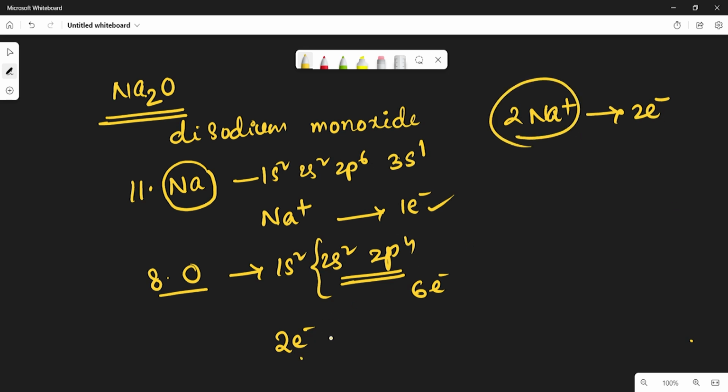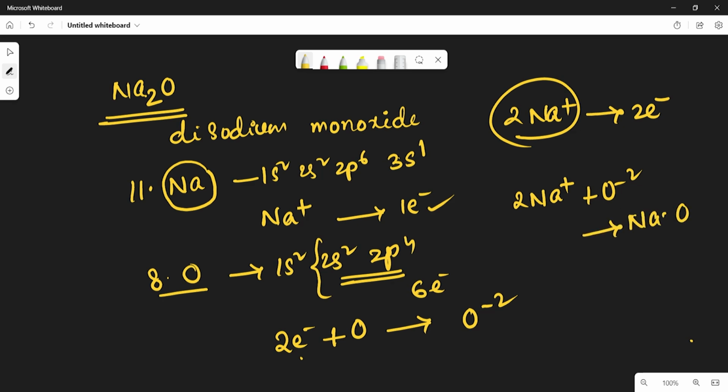The oxygen atom will take the 2 electrons and become O2-. So the 2Na+ and O2- will form Na2O. So like this disodium monoxide forms. So these are the examples for ionic bond formation.